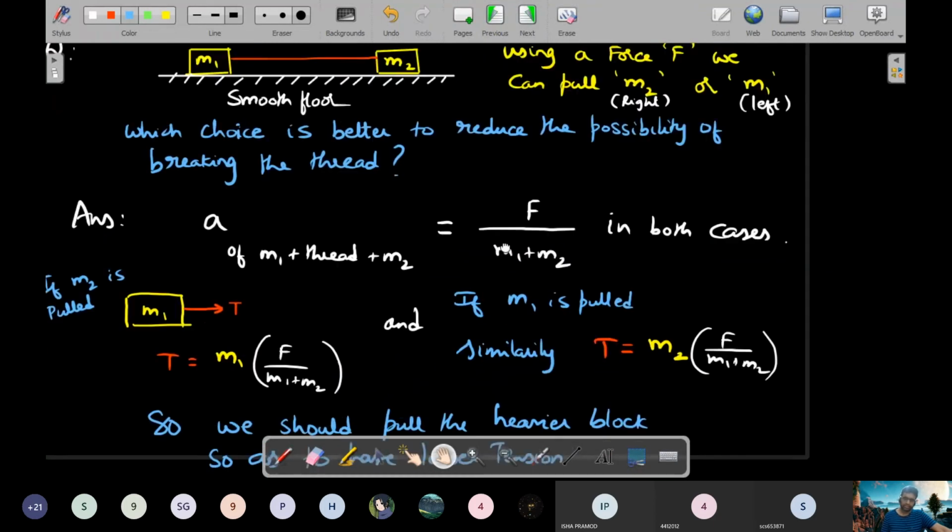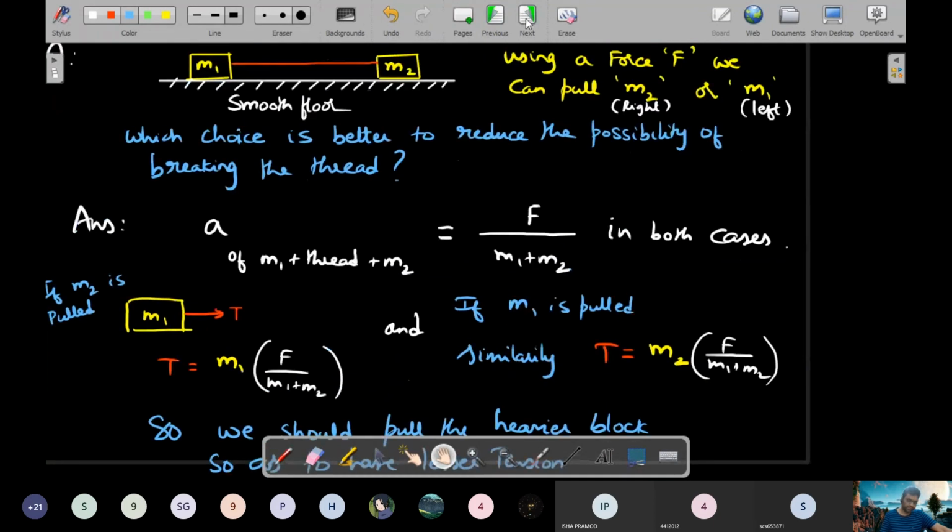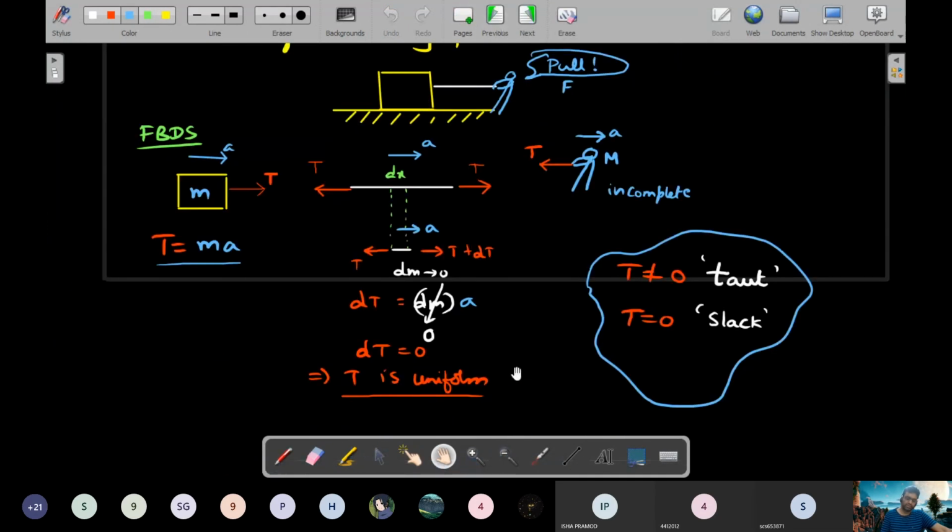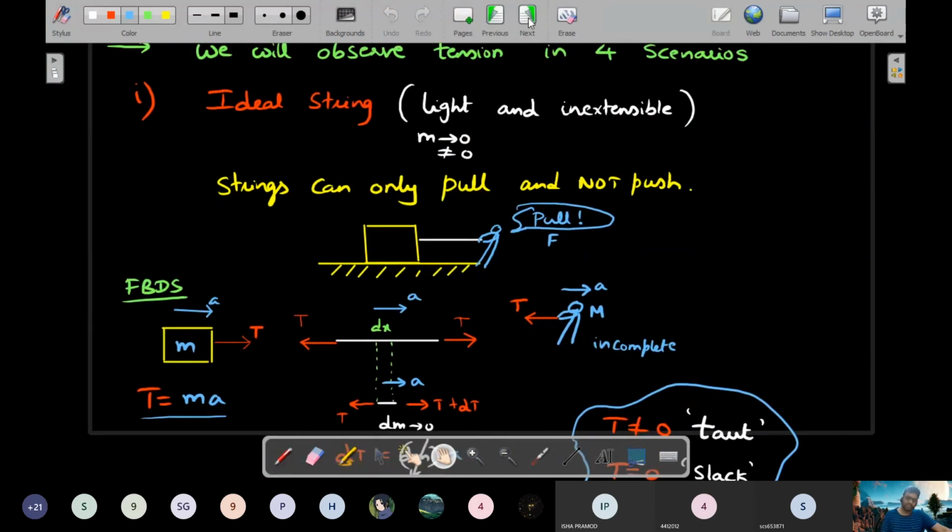Okay, right. This was the first one. We're looking at the ideal string. So let's move into the second type of situation where tension could be seen. It is light rod situations. Unlike the ideal string, these can both push and pull.